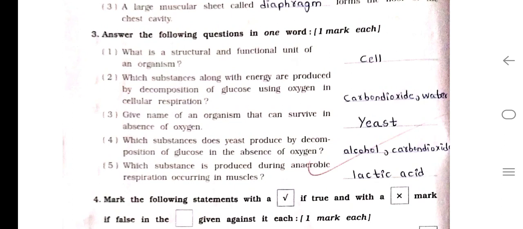Answer is yeast. Number 4. Which substances does yeast produce by decomposition of glucose in the absence of oxygen? Answer is alcohol, carbon dioxide. Number 5. Which substance is produced during anaerobic respiration occurring in muscles? Answer is lactic acid.